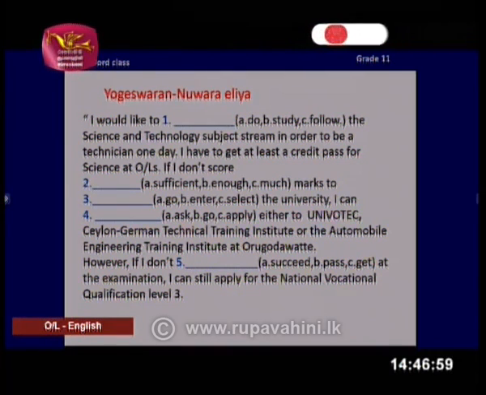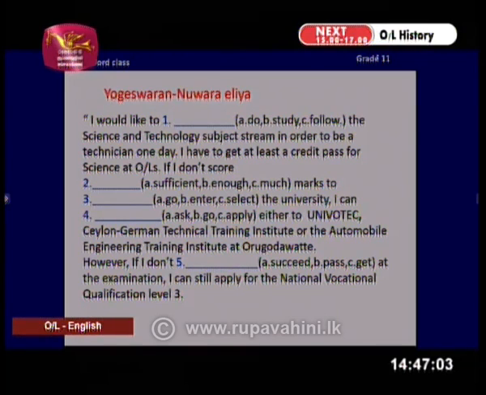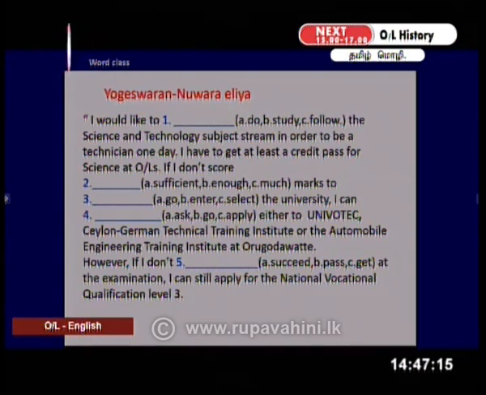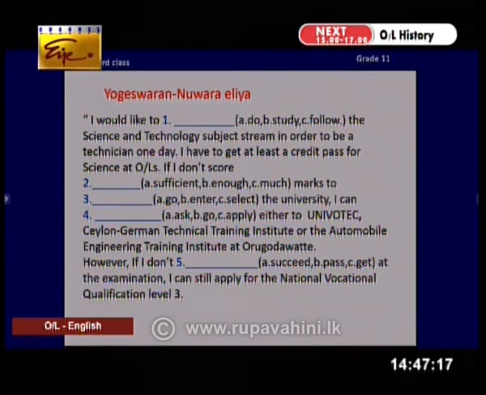If I don't score blank, you have 3 options again in brackets, marks to blank, the university. I can a blank either to Univotech, Ceylon German Technical Training Institute, or the Automobile Engineering Training Institute at Orgodavatta. However, if I don't blank at the examination, I can still apply for the National Vocational Qualification Level 3.